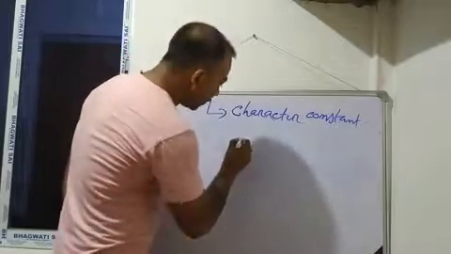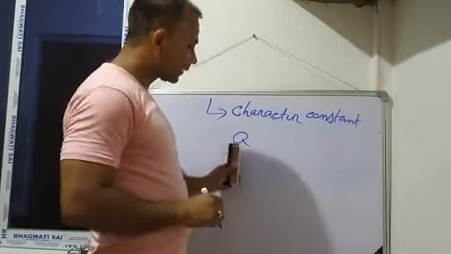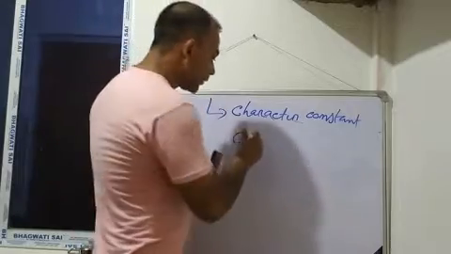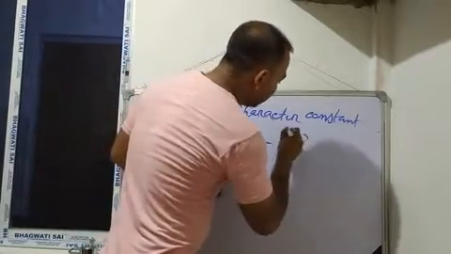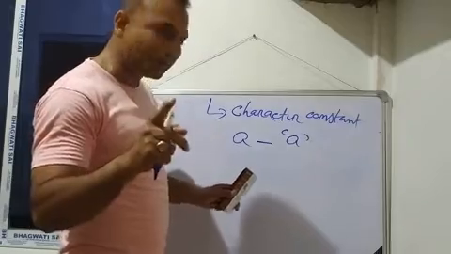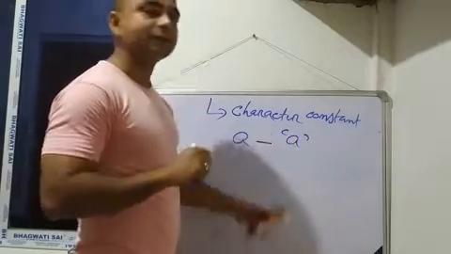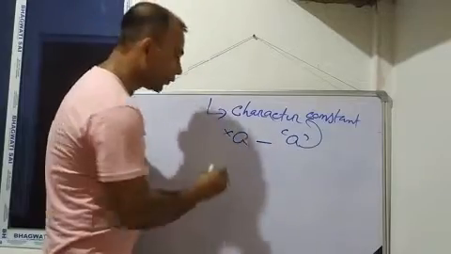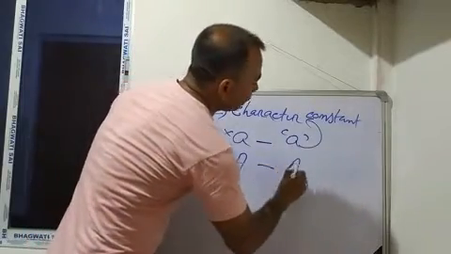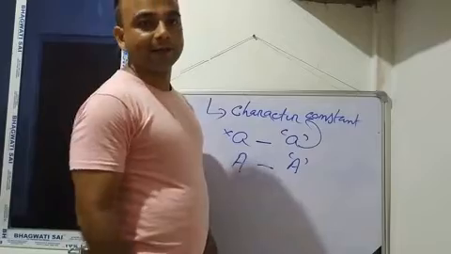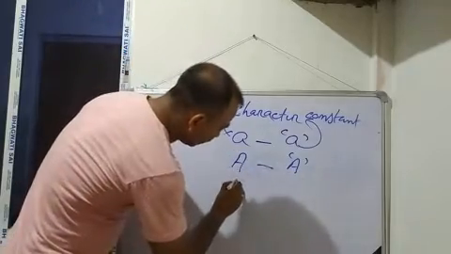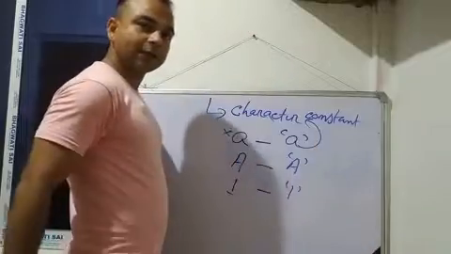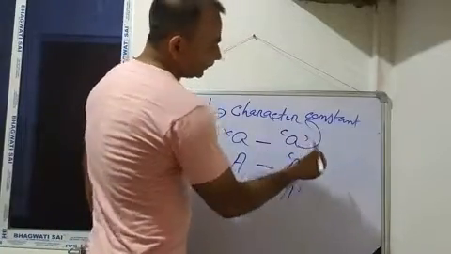For example, if we write A, then that is not a character, A is an alphabet. If we enclose the same alphabet within single inverted comma then it becomes a character. 1 is a number actually, but if you enclose it within single inverted comma then it becomes a character.